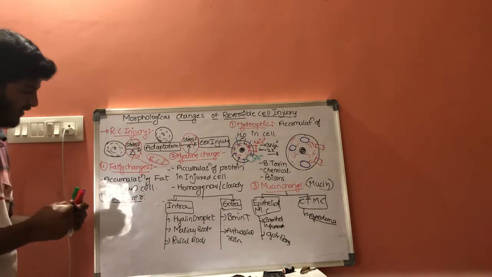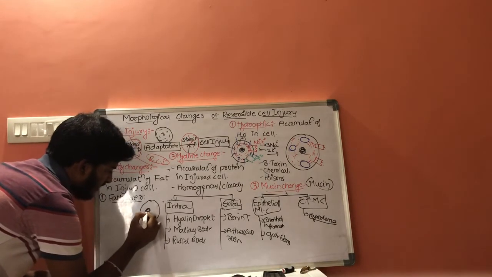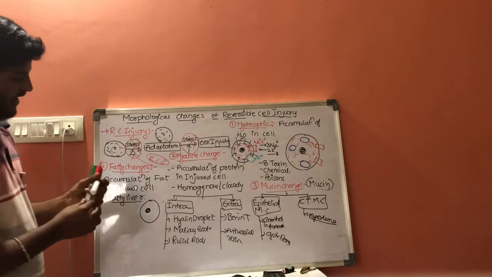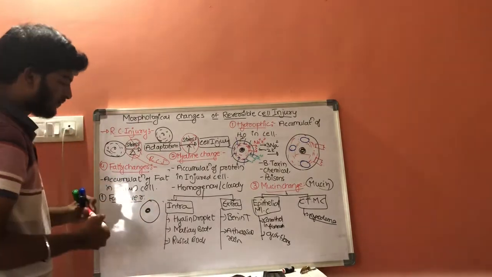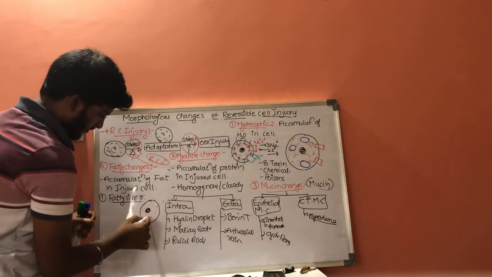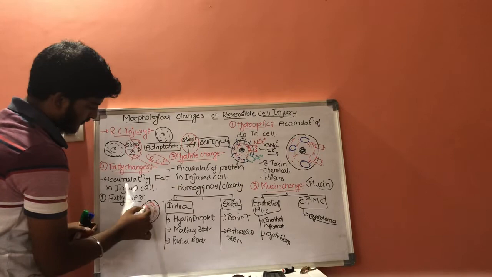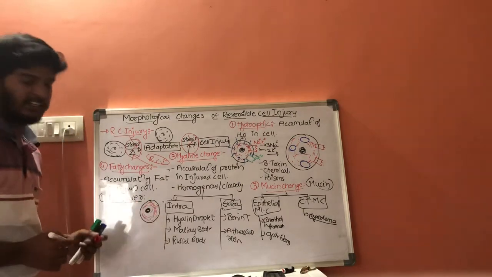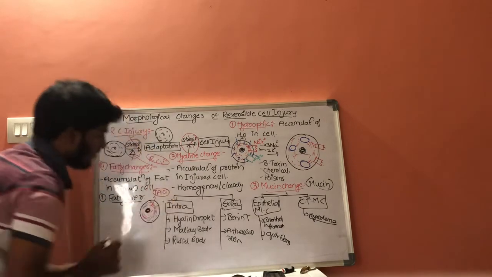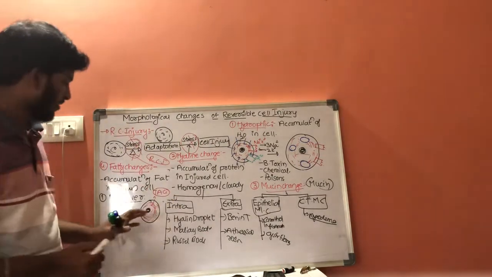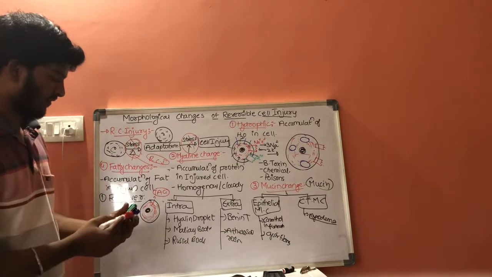In fatty liver, let us consider this is a cell and this is a nucleus, and inside the cell it is accumulated by triacylglycerols. Triacylglycerols are accumulated in the cell in case of fatty liver.